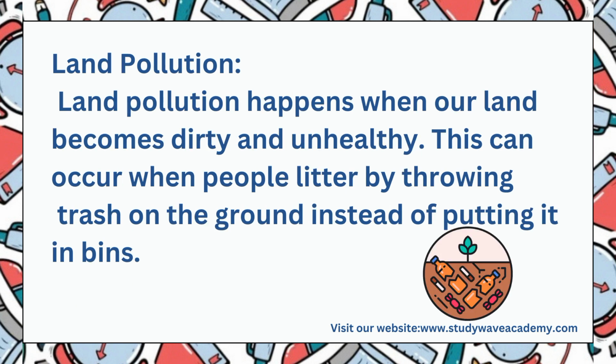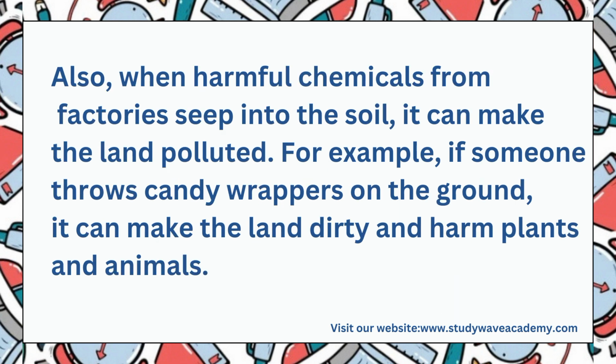Land pollution. Land pollution happens when our land becomes dirty and unhealthy. This can occur when people litter by throwing trash on the ground instead of putting it in bins. So instead of throwing the trash into the proper places, you litter them in the environment.